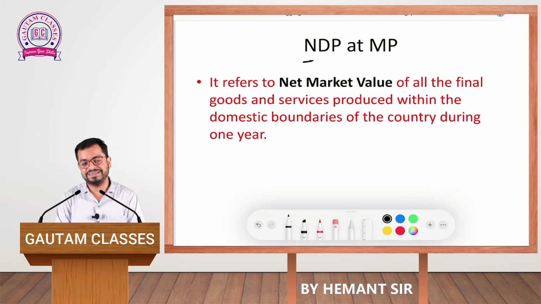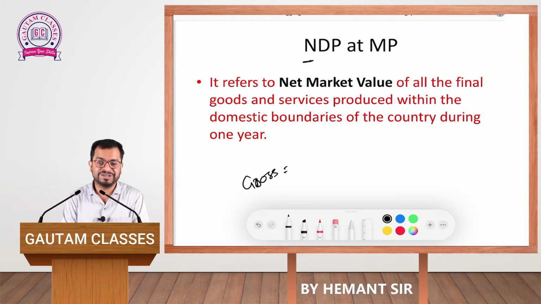As a commerce student, you are all aware of the terms net and gross. Whenever you calculate values in the trading account, you get gross profit and gross loss, and whenever you calculate values in the profit and loss account, you get the value of net profit or net loss. So, in the same way, whenever you want to find out the value of net, what are you supposed to do?